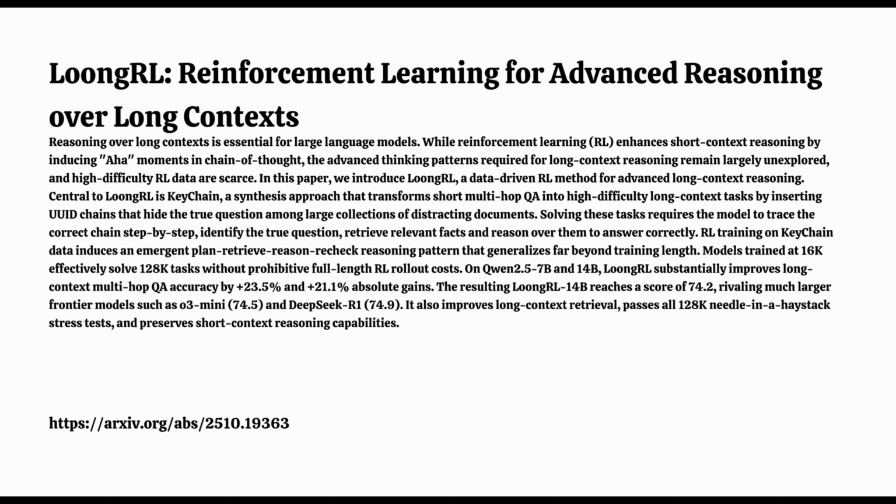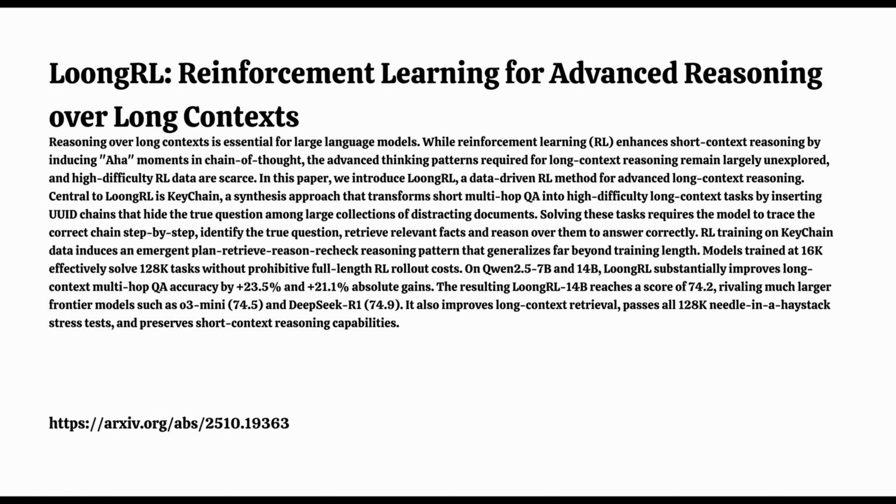So LoongRL's goal was exactly that. Push the models beyond simple lookup, get them to develop structured ways of thinking needed for these long-form analysis tasks using RL. Okay, but to train using RL effectively, you need the right kind of training data, right? Especially for this kind of problem. You do. You need tasks that are genuinely difficult, verifiable, and can't just be solved by looking something up. And that kind of long context reasoning data is scarce. So they had to create it. Pretty much. They introduced a method called the KeyChain synthesis approach. It's designed specifically to generate these hard, long context problems where simple retrieval just won't cut it.